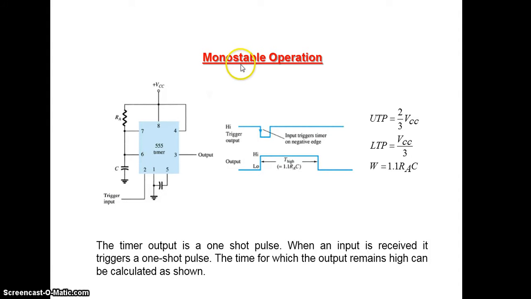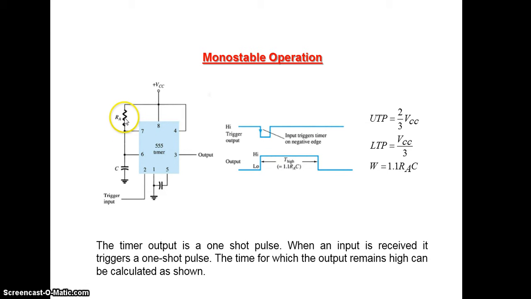Another mode of operation of 555 timer is monostable multivibrator. A monostable multivibrator, often called a one-shot multivibrator, is a pulse generator in which the duration of the pulse is determined by the RC network. See, compared to your